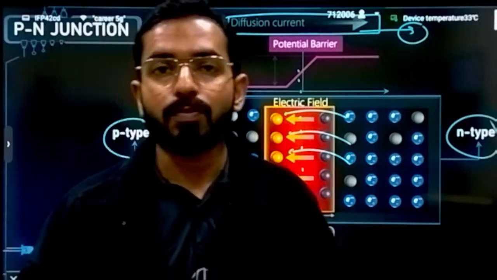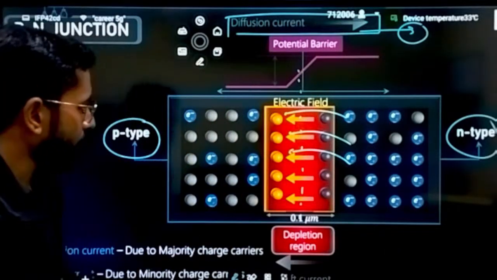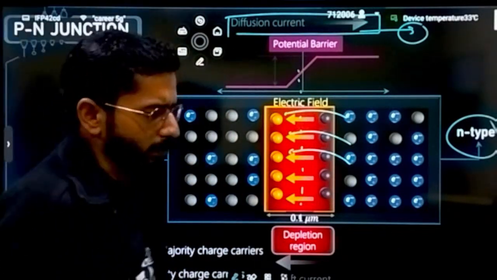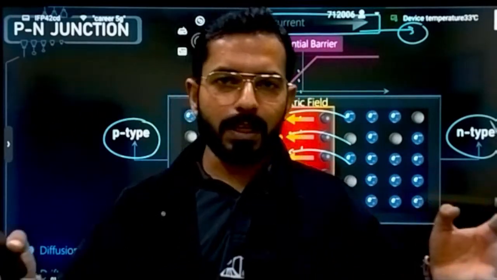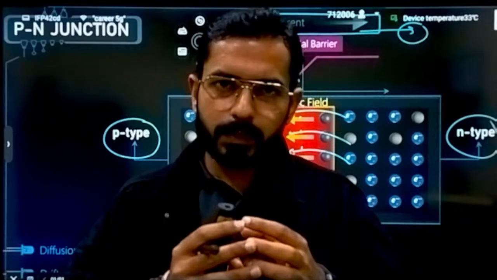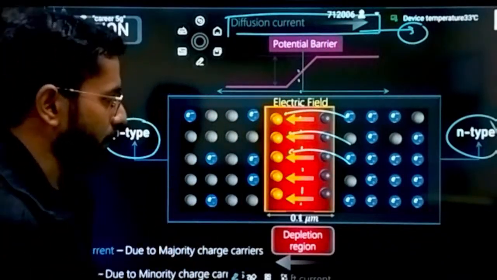Depletion region means it is devoid of charges. There is no charge actually present. They will neutralize each other, no? Plus minus, plus minus, plus minus. Correct? Now see, normally I can say that all the positive charge and all the negative charge should neutralize each other. Correct? This is what should be happening. Yes or no? But it will not happen. After some time it will come down. Why? Let's understand now the second thing.